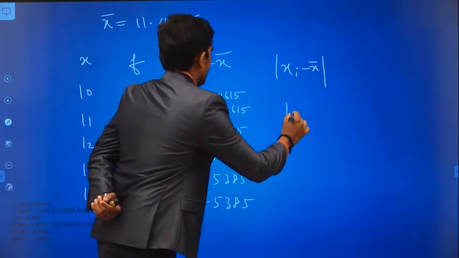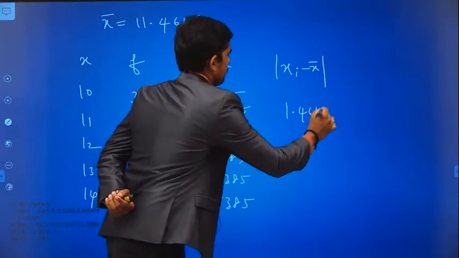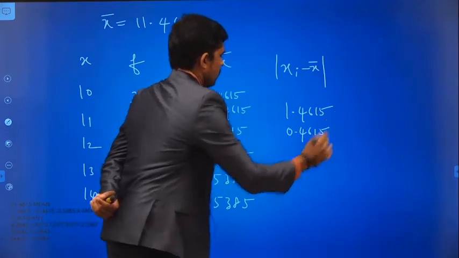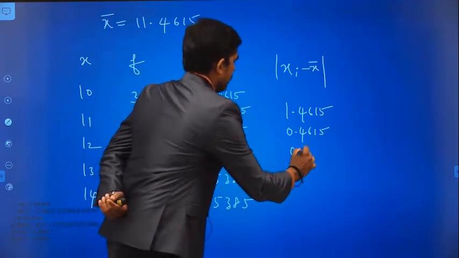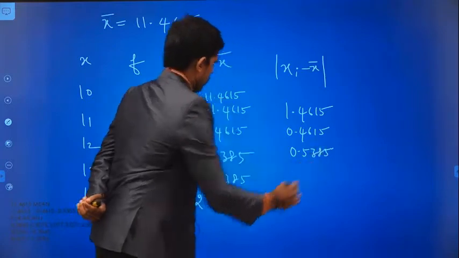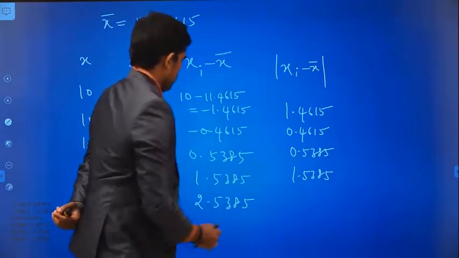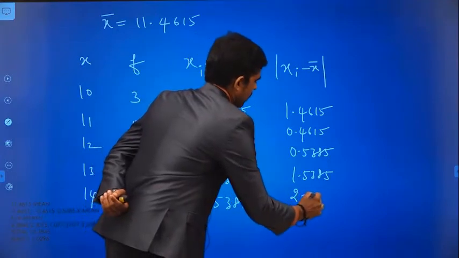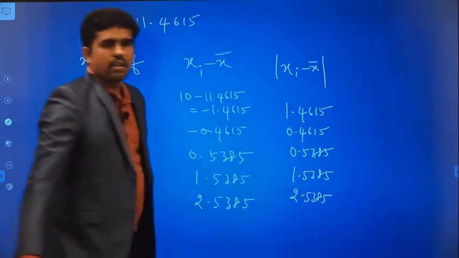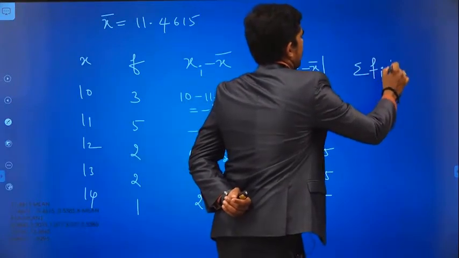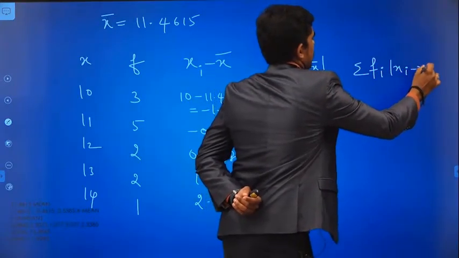So what you will get: 1.4615, 0.4615, 0.5385, 1.5385 and 2.5385. Okay. Finally, what I need is the summation fi into modulus xi minus x bar.